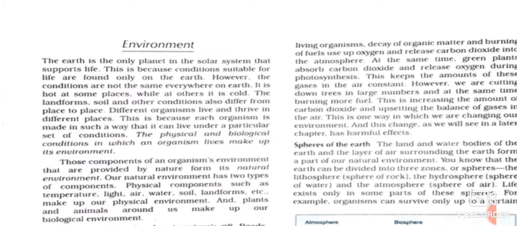And we all live on this earth. Here we find everything. All the suitable, favorable conditions are present on this earth, for example, water, oxygen, land, food, trees, plants, etc.